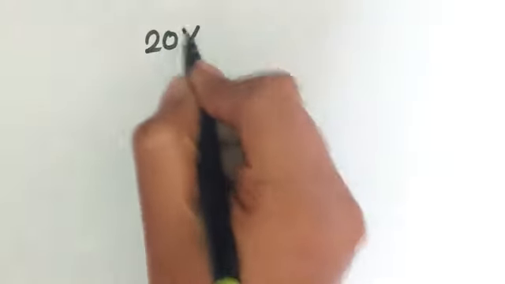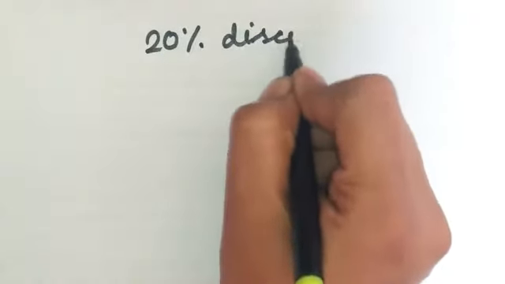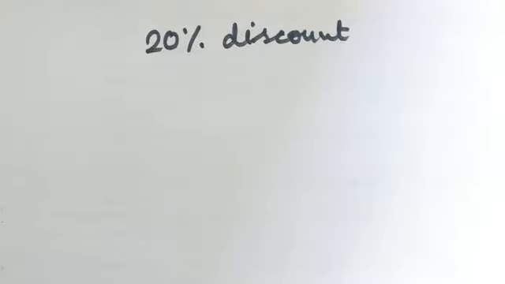So suppose one of the items has a 20% discount. So it implies that an item should be sold by reducing 20% from the mark price.